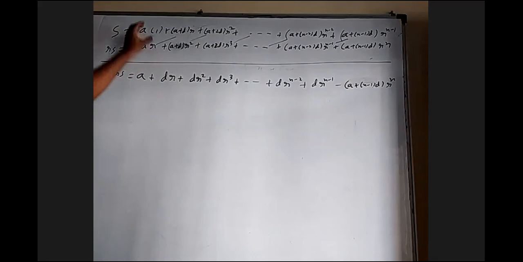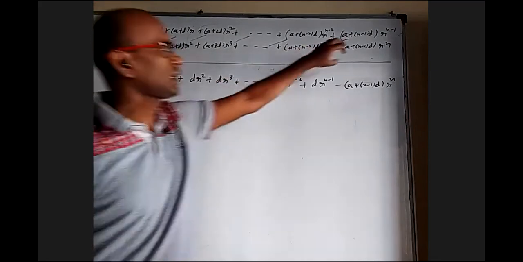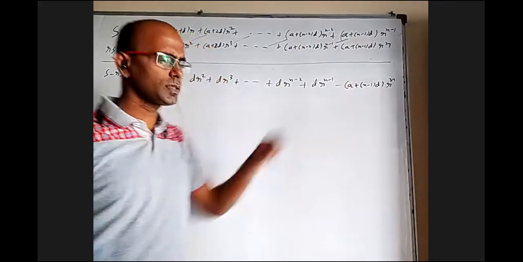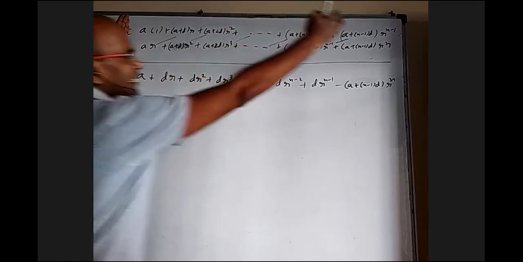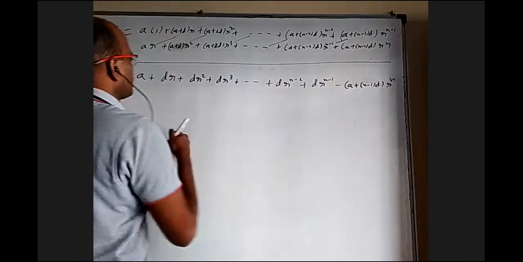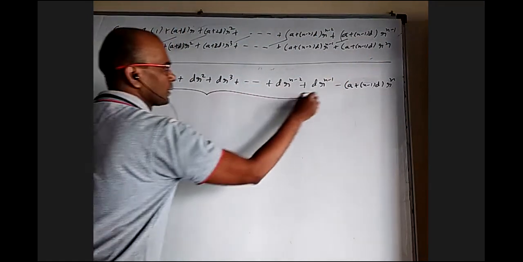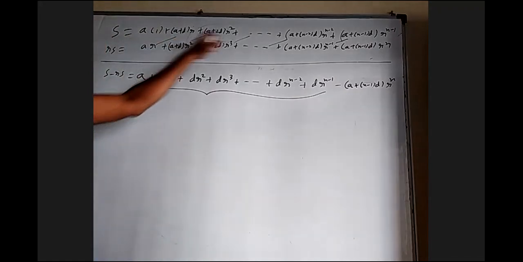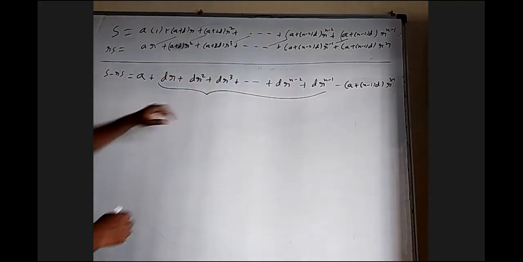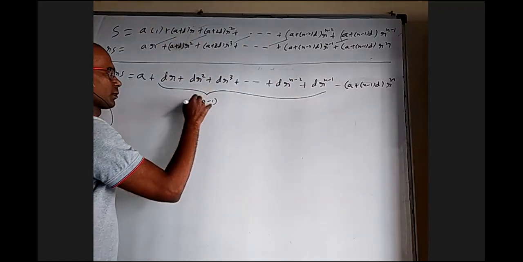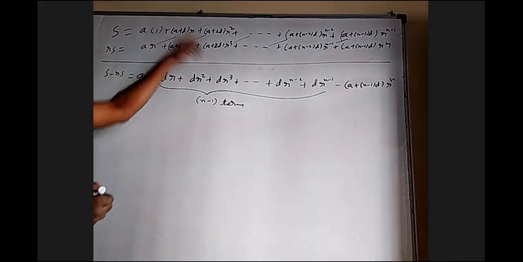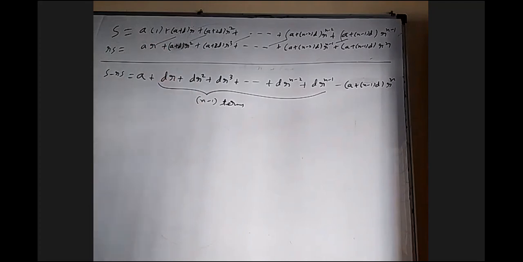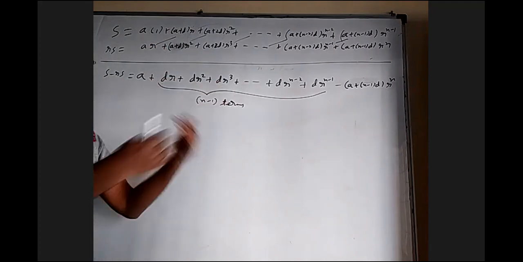So when you subtract, the first term you keep as it is, and the last term as it is, that is minus. Other terms you can subtract. Actually these are n terms including this, but I remove this one, so it should be n minus 1 terms. So whenever you take an AGP, multiply the common ratio of that AGP and subtract from the original series, you'll always end up with a GP. AGP becomes GP.